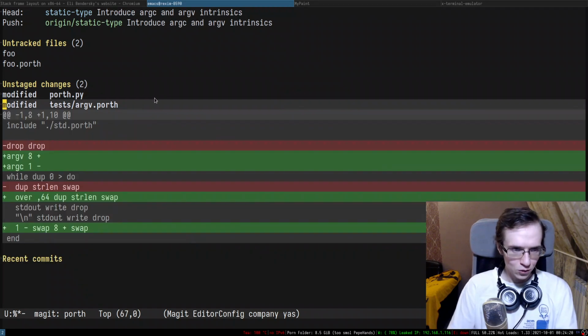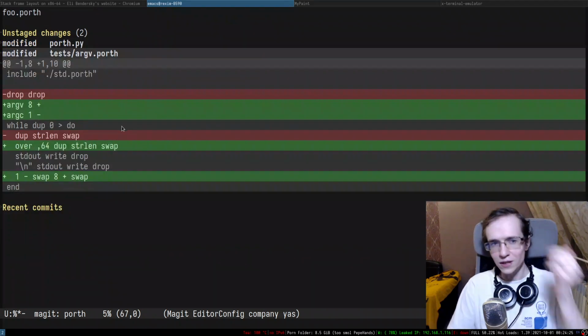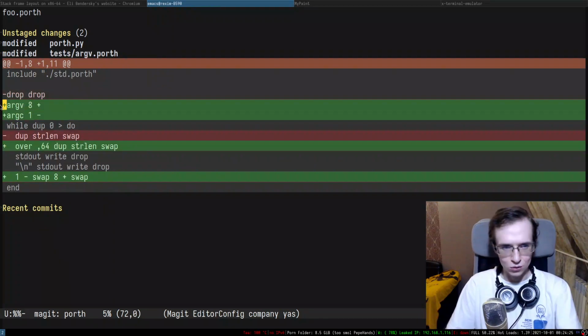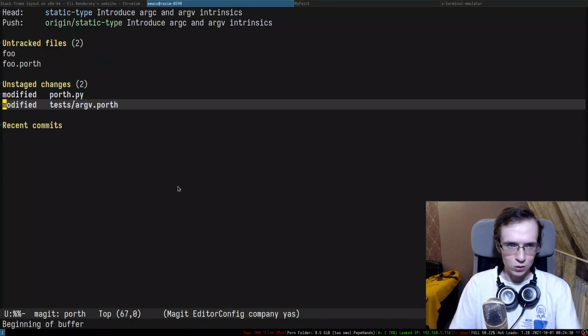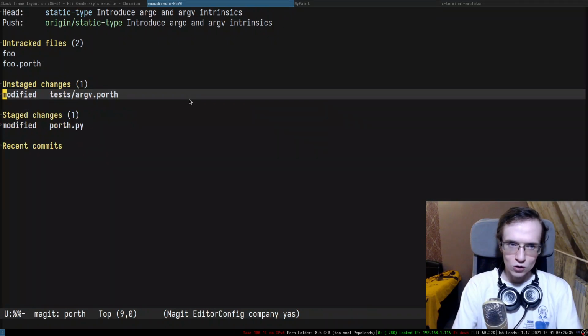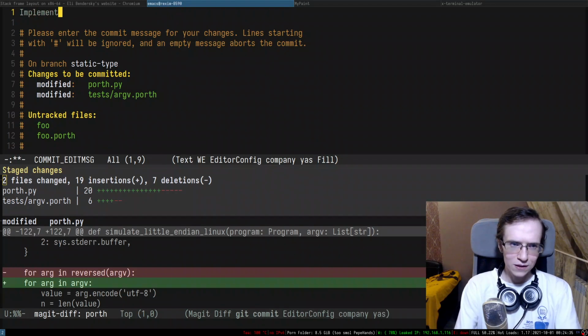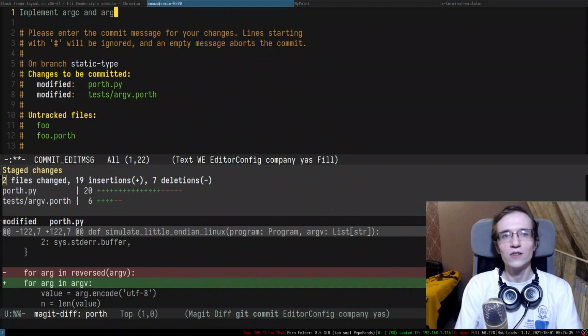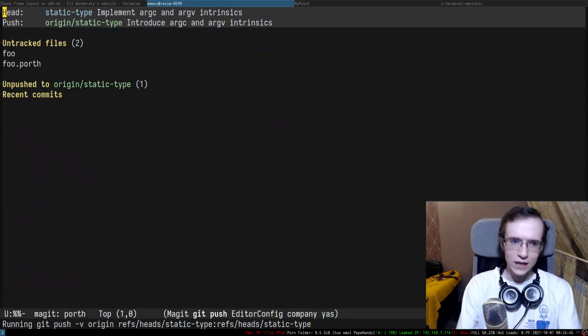So yeah. What's cool is that we don't even update input and output parameters. The only thing we do is update the solution in here. Yeah. So let's go ahead and implement ArgC and ArgV intrinsics. And I'm going to push that right into the repo.